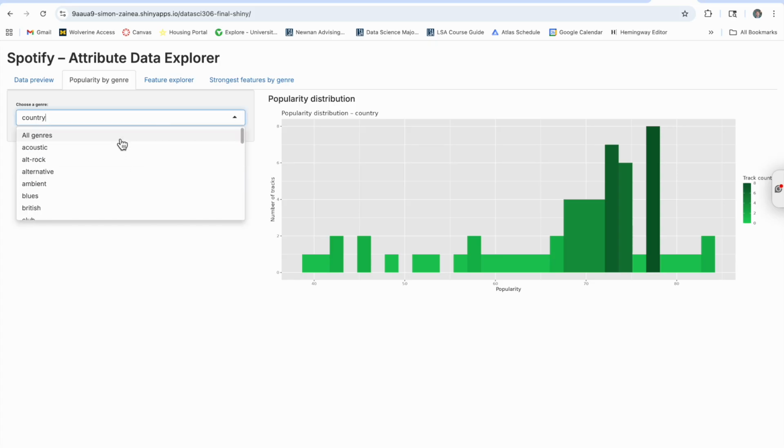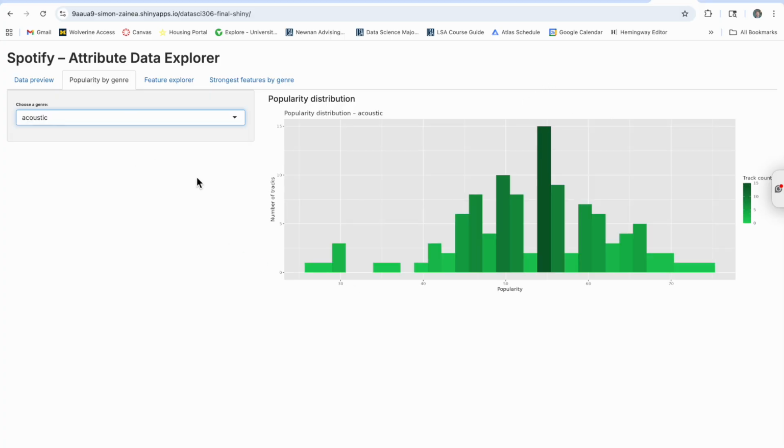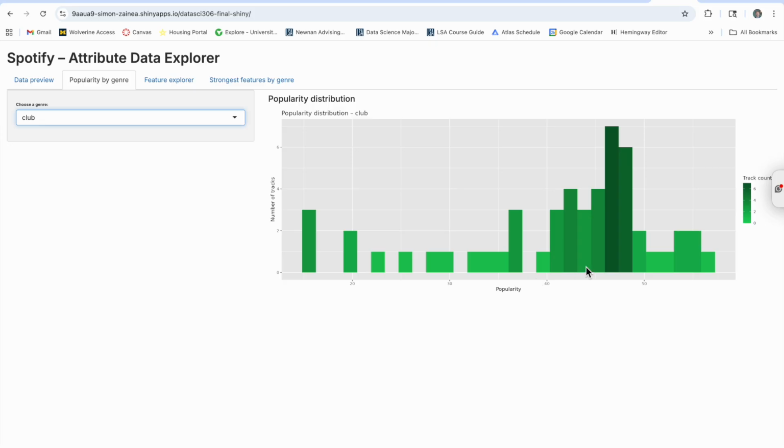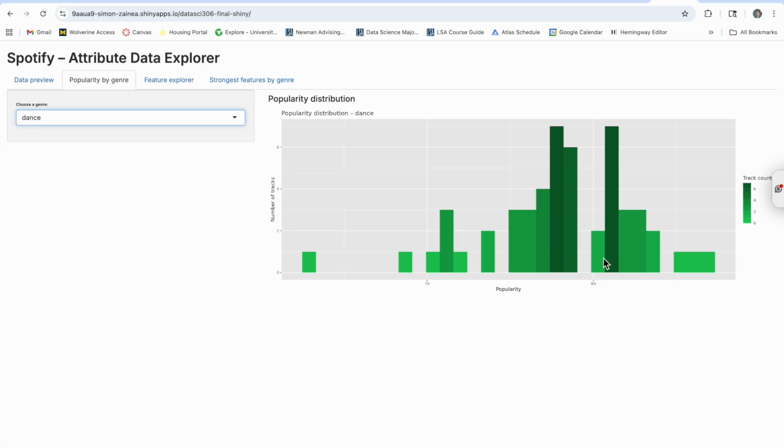So right here, if you just click at the top, you can see here's the population distribution of all genres. This is all of our data in the set. However, if you click on acoustic and you want to get really into it, you can see that most acoustic songs kind of lie here around the 55, with a pretty even distribution on both sides. You can look at club, see that, oh, here maybe it's a little bit leftward skewed, and the popularity is about like 46, 47. Same with dance, you can see, okay, dance music's maybe a little bit more popular on average. So this is really good to see where popularity and genre really intersect.